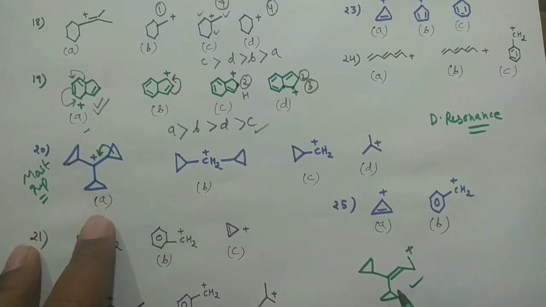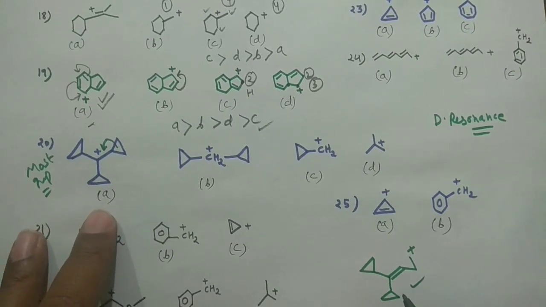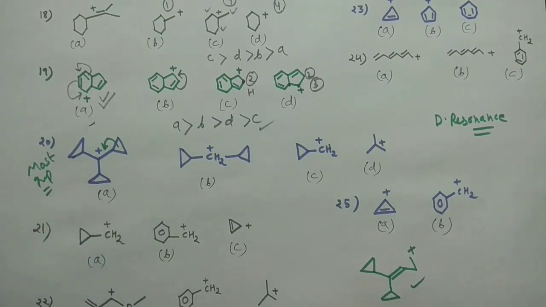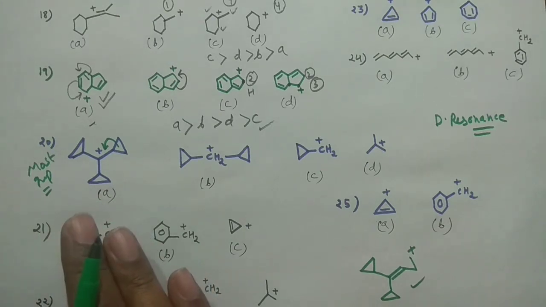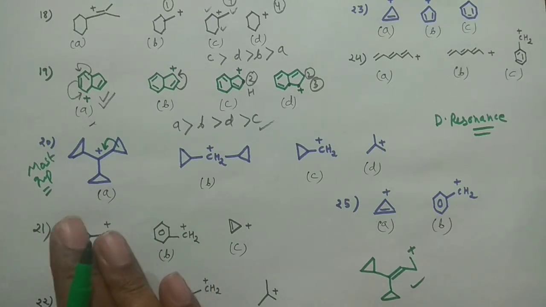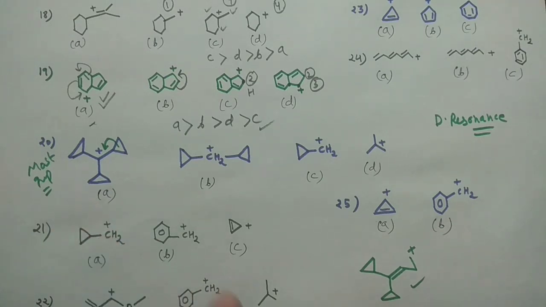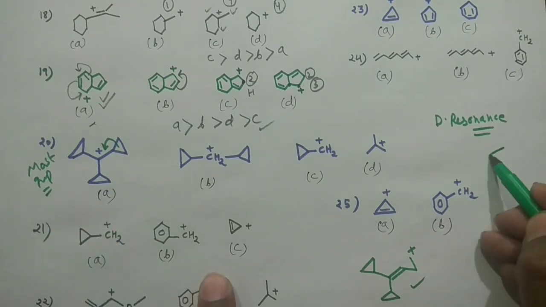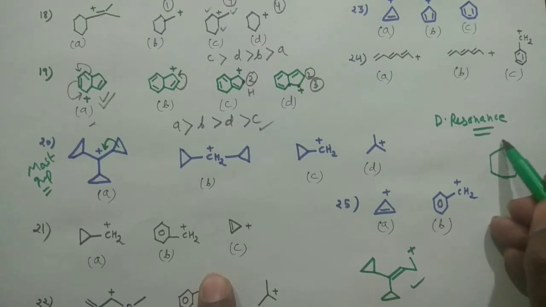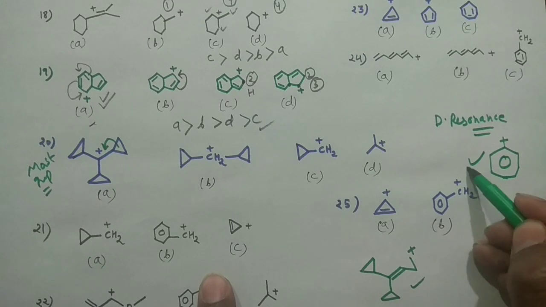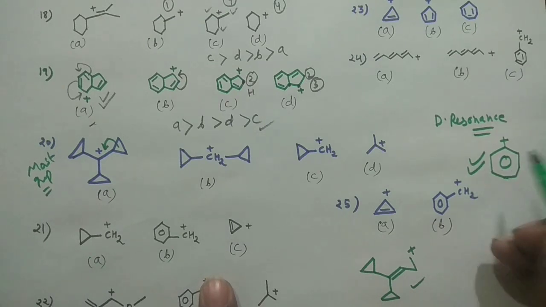And some experts say that whenever you have the dancing resonance, it would be the most stable carbocation, but I don't think so. The most stable carbocation is the tropylium carbocation, and I hope you know it. It's a 7-membered ring, and the positive charge is there. This is the most stable carbocation, but some people argue that the other one is the most stable.